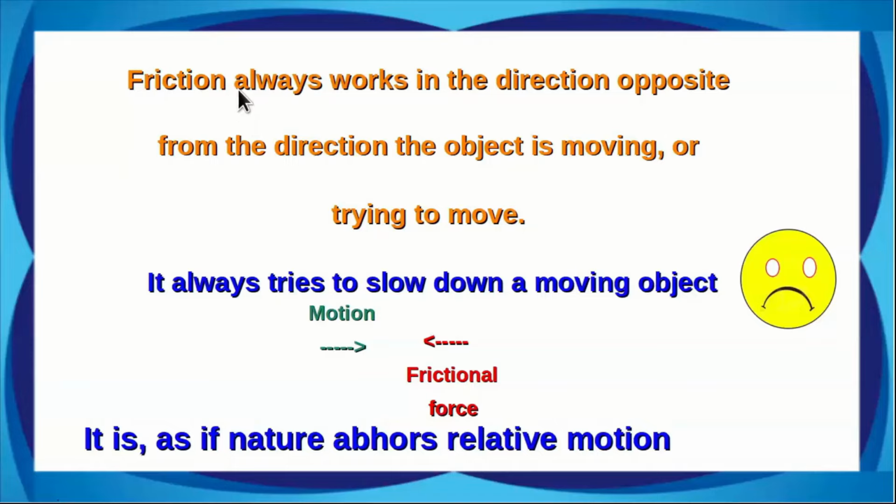It's a characteristic of friction that it always works in the direction opposite to the direction the object is moving or trying to move. So when there is a pushing force but no movement, the object is trying to move. Therefore friction always tries to slow down a moving object. That is something which we do not like occasionally. That means the motion in this direction is opposed by the frictional force in the opposite direction. Well, it is as if nature abhors relative motion between objects.